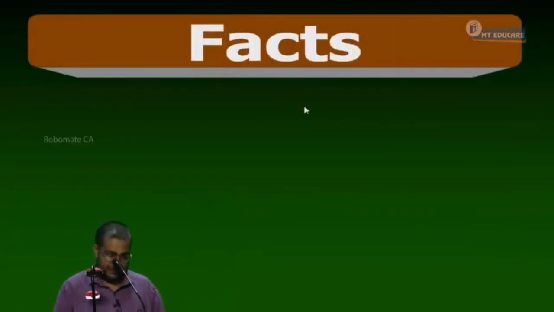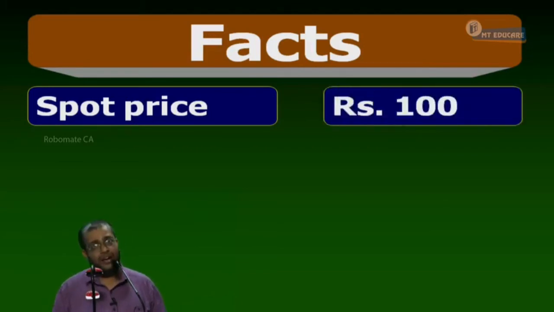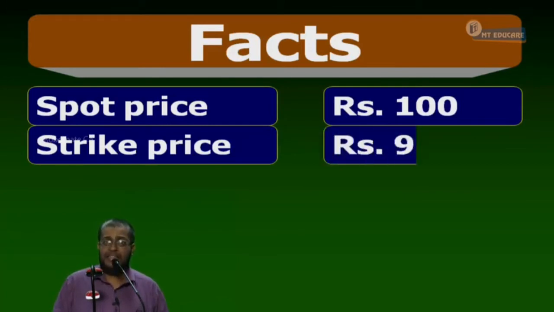Question 22, part A. Facts. We'll do it together. First of all, spot price. The share on which this option is going to be created has a price today of how many rupees? 100. I get it from the share market. Strike price, what is the strike price here? 97.